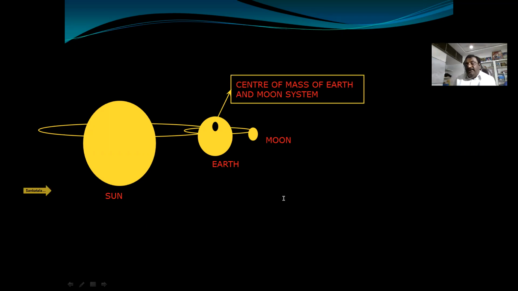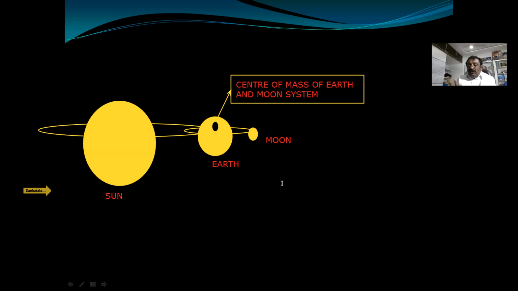And first you write the Moon is revolving around. So what do you understand? The center of mass is always shifted towards the heavier mass of the body. The position of center of mass depends upon the distribution of mass. If the mass is more, center of mass is also shifted toward that side. So you draw this figure, you write 2 or 3 sentences.